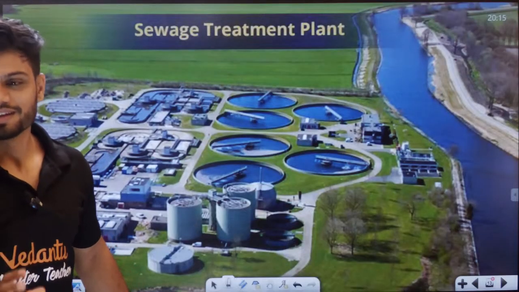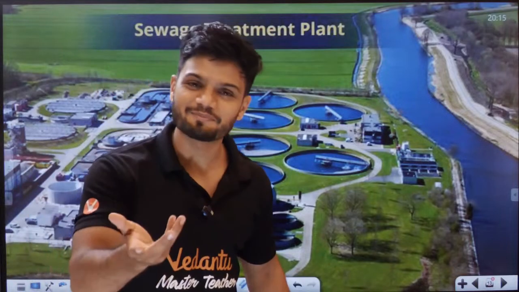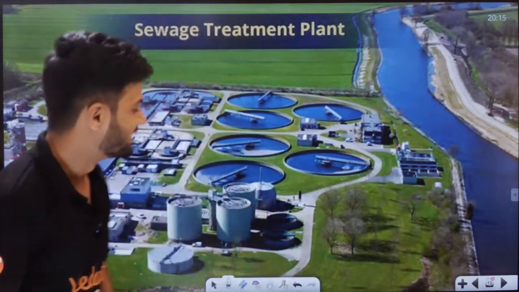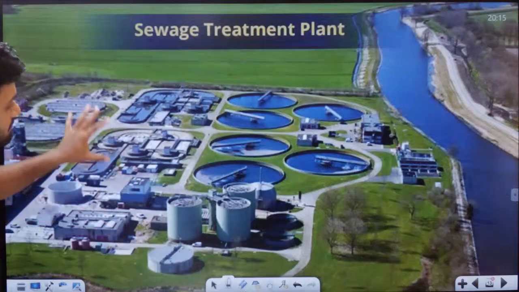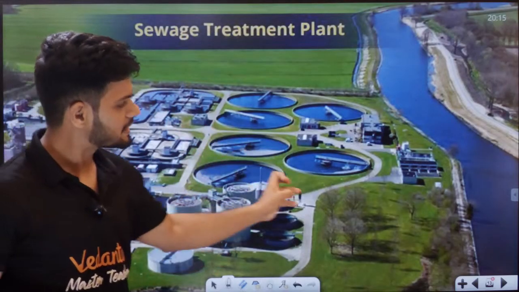Okay, students. Pani puri, you can say pani puri. I know what is water ball. We're telling water ball. Tell pani puri. No, it's fine. I'll understand. Okay, students. So this is the entire sewage treatment plant. It is very large. The entire thing is sent here, students.